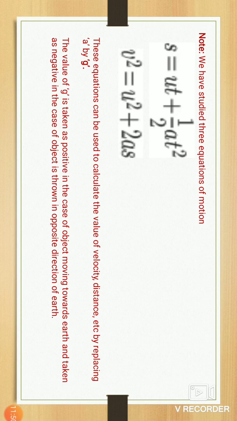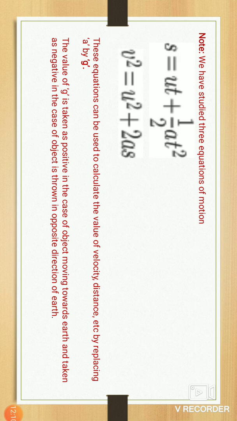It is done by replacing acceleration by gravity. Wherever acceleration is in the equation, we replace it by gravity, and we can easily calculate the velocity and distance.